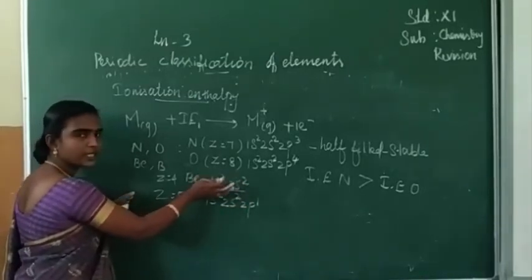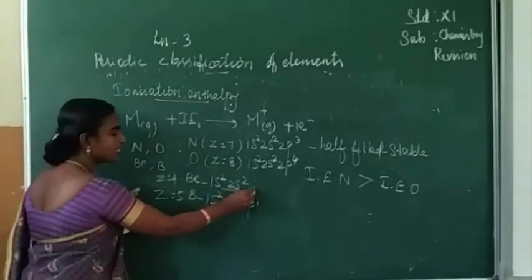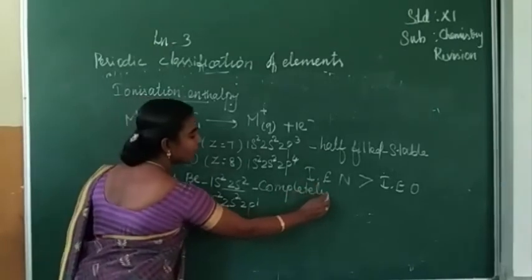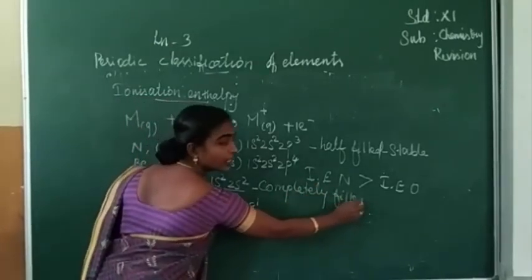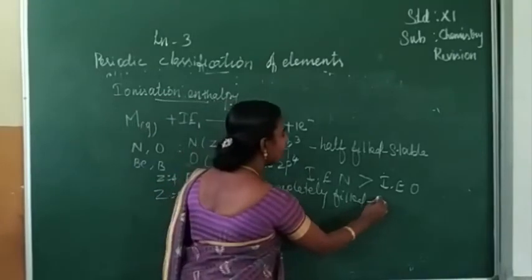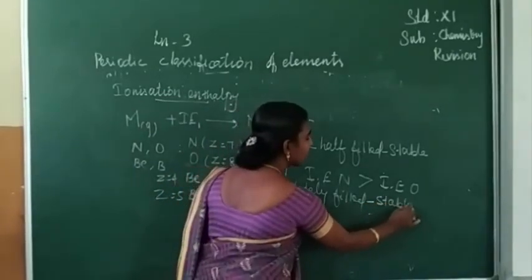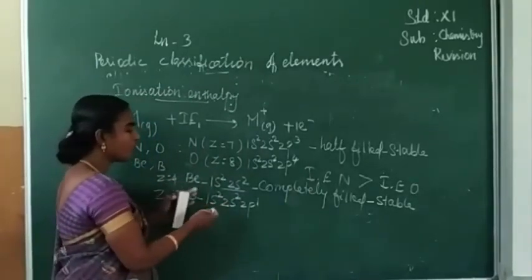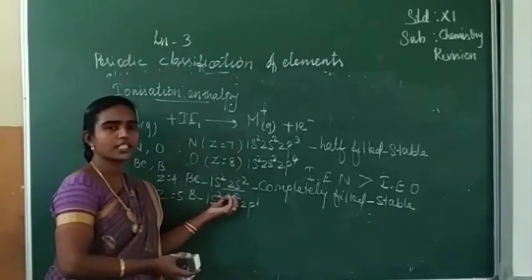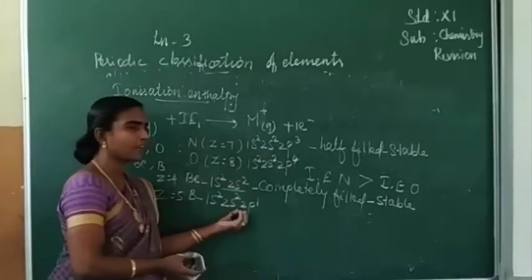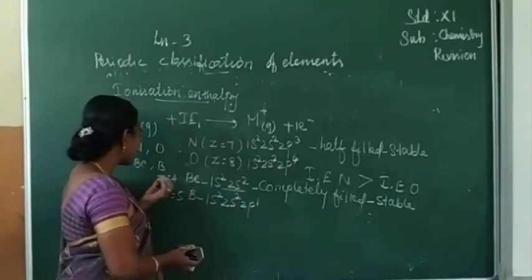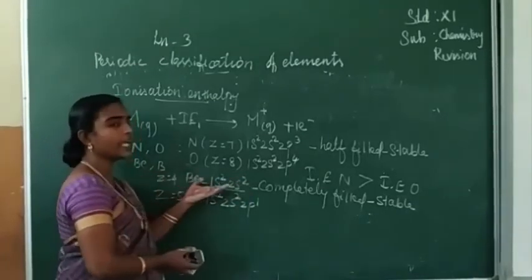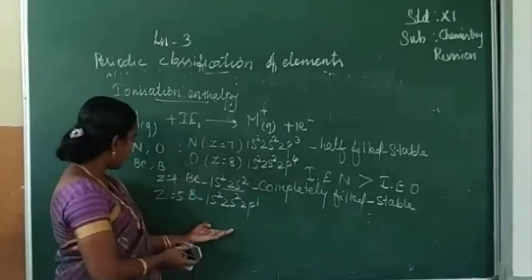An s orbital can accommodate a maximum of 2 electrons, so it is completely filled, and this is a stable electronic configuration. If an atom has a stable electronic configuration, removal of an electron from this orbital is not as easy as compared with boron. So we can say that beryllium has higher ionization enthalpy than boron.